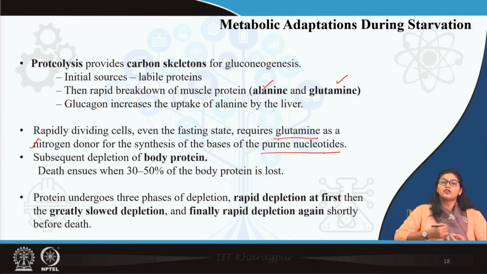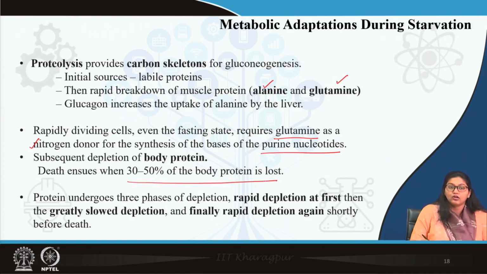So, depletion of body proteins occurs, and when around 30 to 50% of body proteins are lost, it ensures death. Now, this proteolysis mostly occurs in 3 phases. First, there is a rapid depletion, then there is a gradual slowdown of this proteolysis.